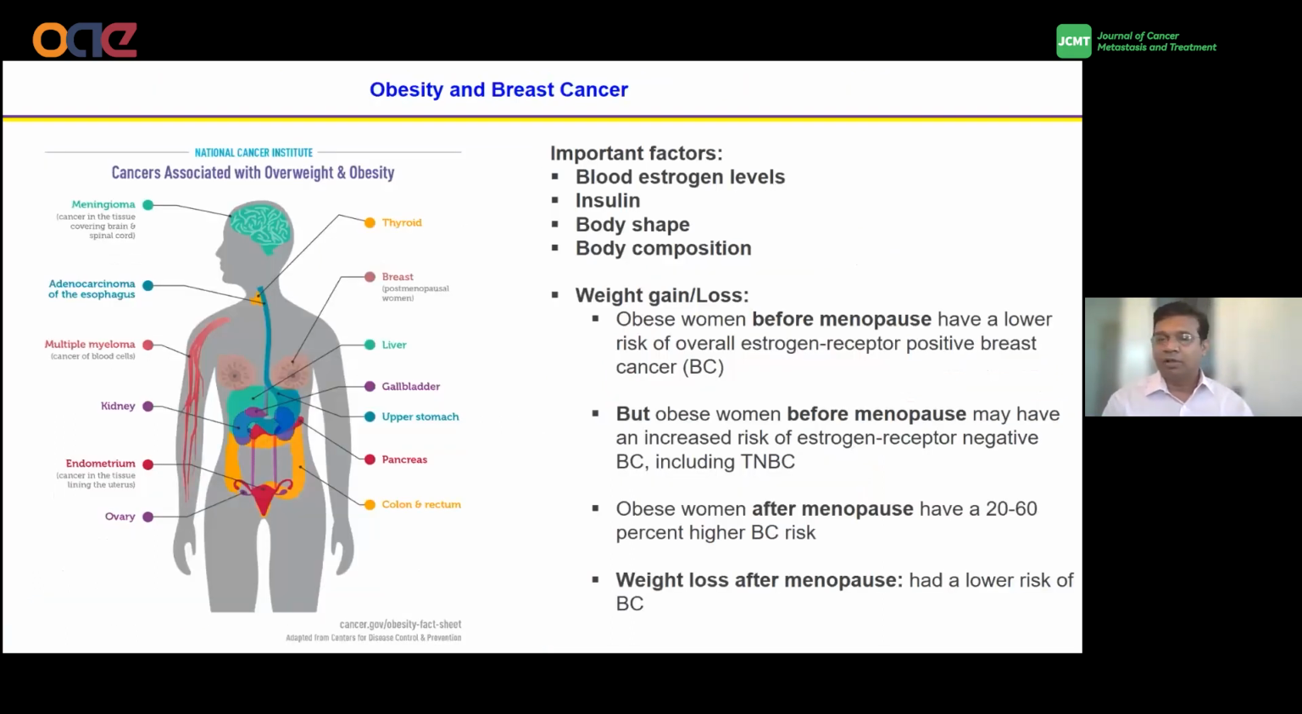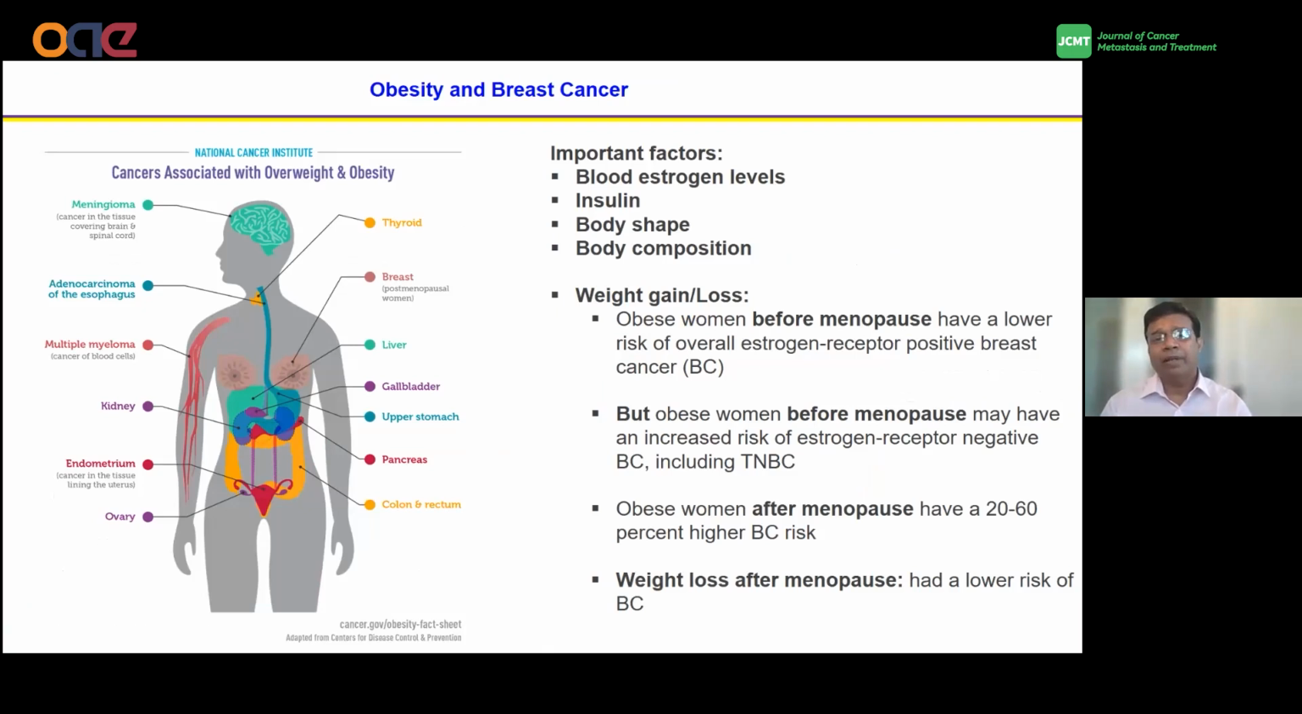So as all the other speakers are saying, obesity is a complex condition involving the accumulation of fat in the body. And also Dr. Shu and Dr. Mazumdar already mentioned that obesity is linked with chronic inflammation. And that's why it's linked to many diseases, including cancer. And here is the list from the NCI. There are 13 cancers that have been associated with obesity, and breast cancer is one of them.